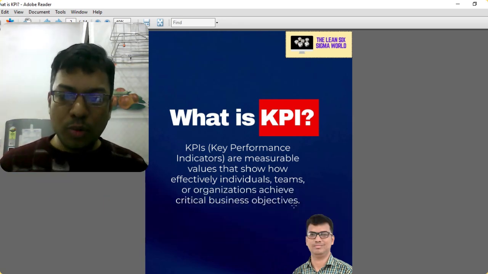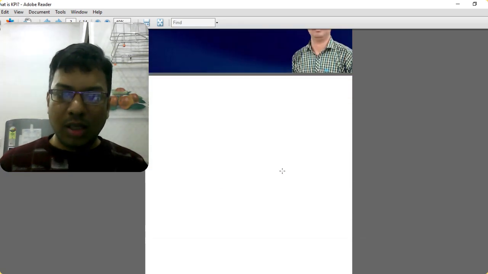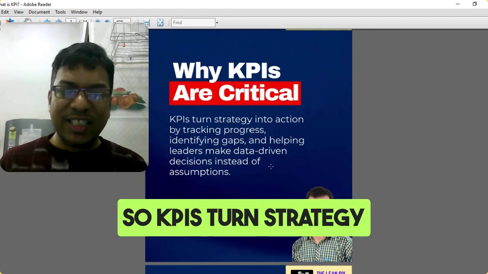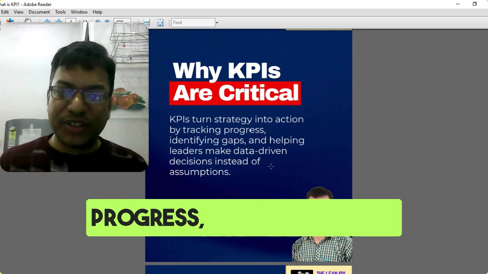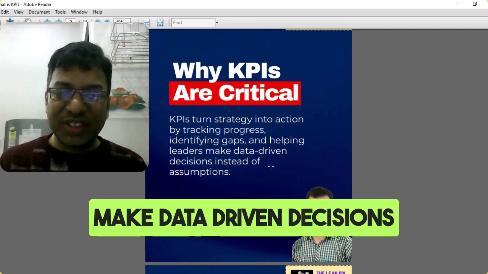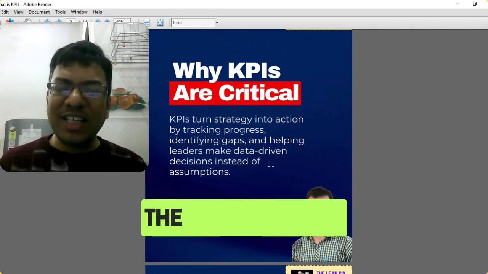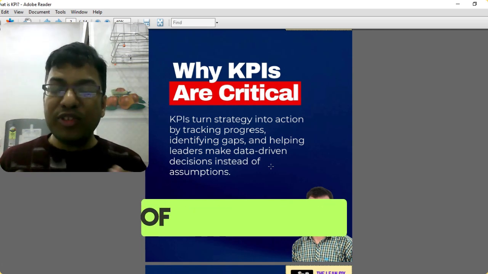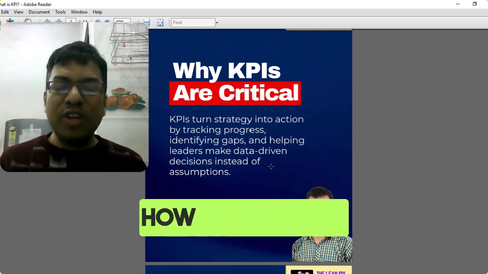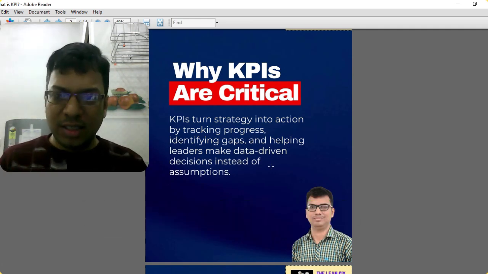So now I'm moving into my second concept, that is basically why KPIs are critical. KPIs turn strategy into action by tracking progress, identifying gaps, and helping leaders make data-driven decisions instead of assumptions. See, if there are no KPIs, then how can you measure the performance of an individual, of a department, of the organization? If I ask the maintenance department how well is your department performing, that person cannot tell anything.